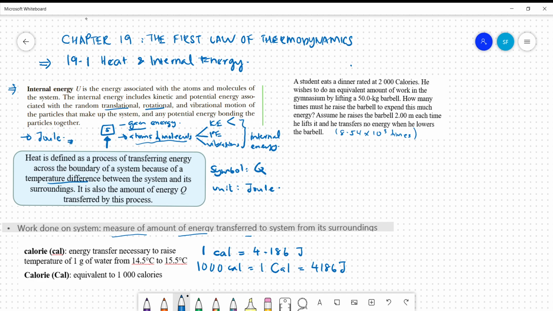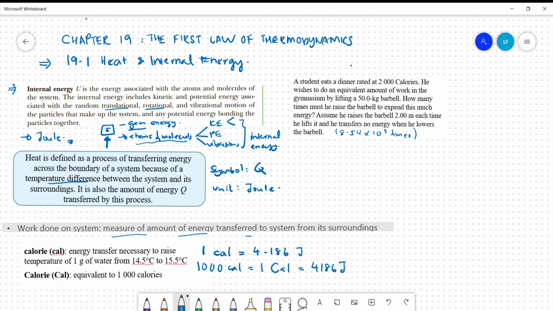When work is done on the system, basically the system will increase its internal energy. If work is done by the system, it means the system releases energy, or expels energy to the surrounding. We are going to look more at this in the next subtopic.